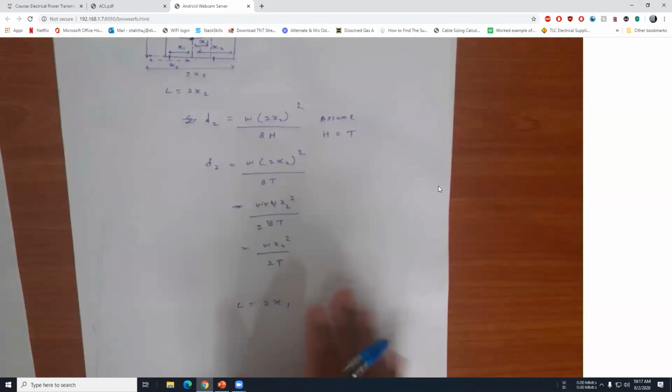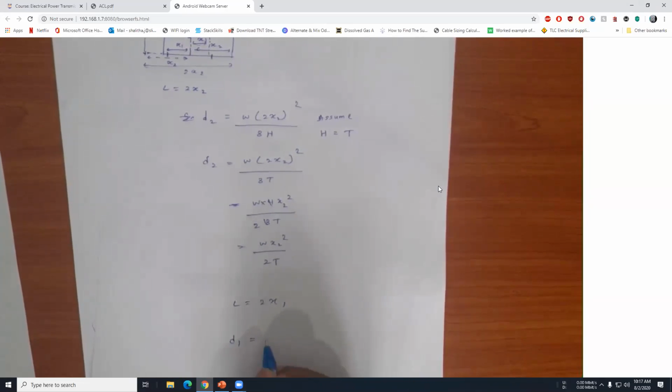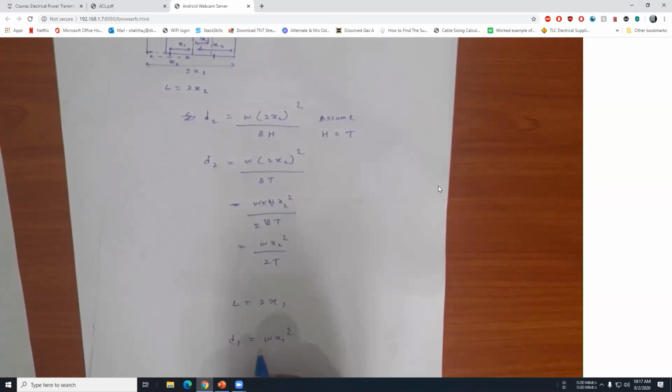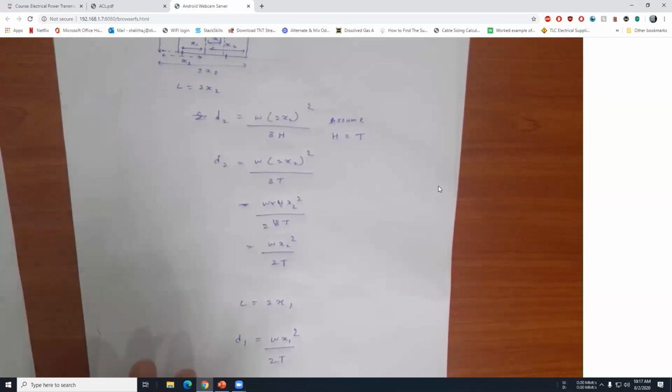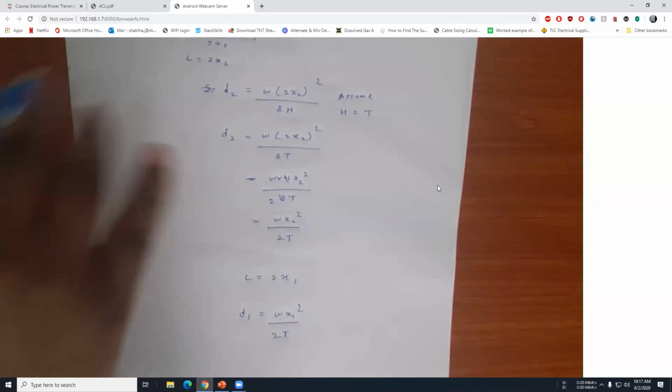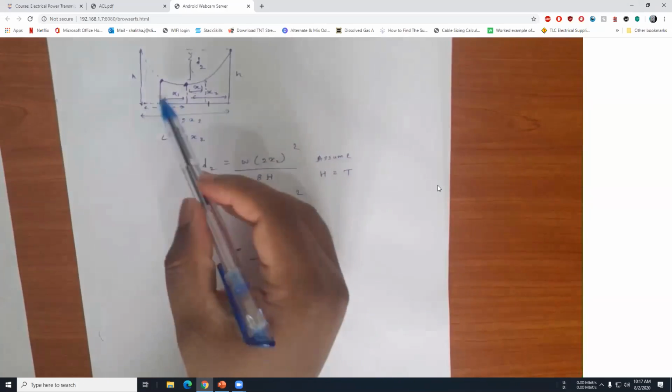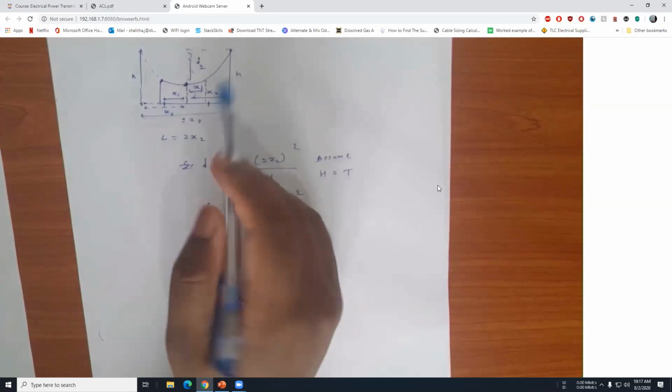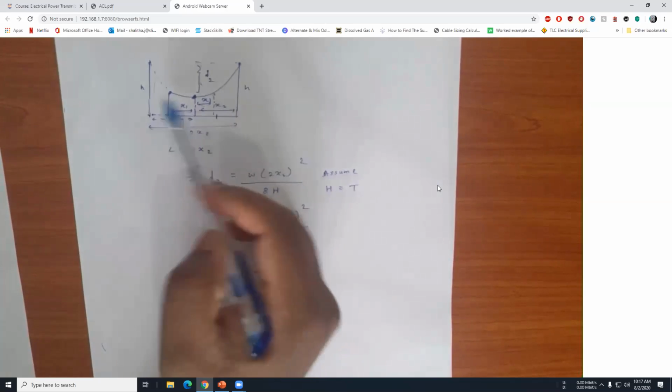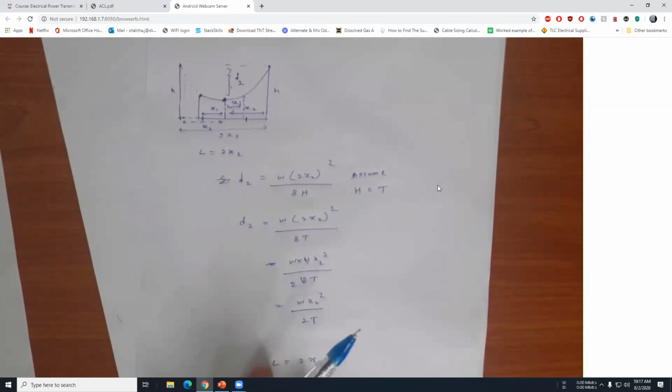After applying this, you will get d1 as w x1 squared over 2T. Okay, that's how you are going to define the equation for different support levels.